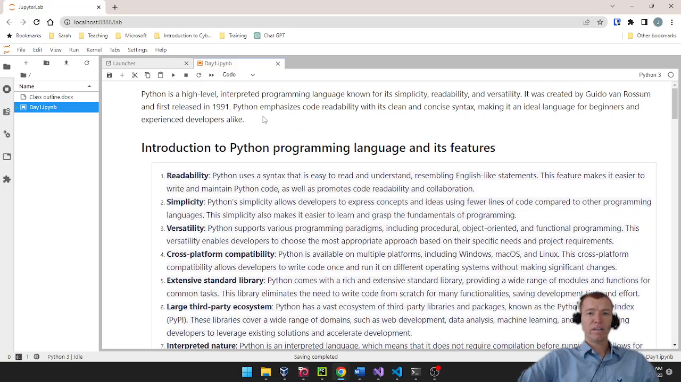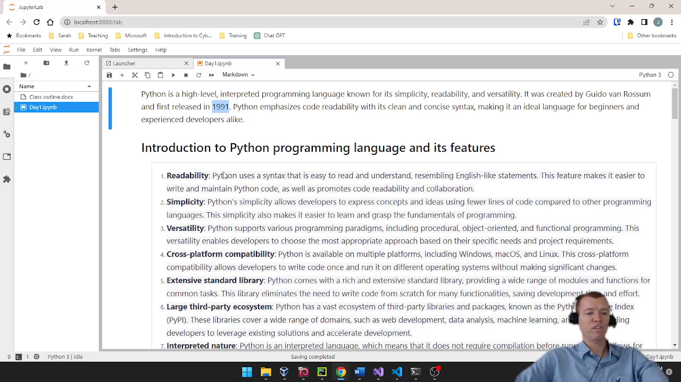Now, go back to here real quick. Guido is the inventor of Python. He first released it back in 1991, and it's grown immensely since then. But I just wanted to give you a little bit of the history of when Python started and why we use it today.